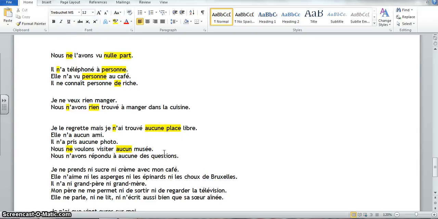Okay, nous n'avons répondu à aucune des questions. In this particular case too, we can use des in there, not one of the questions. Okay, implying a certain set of questions.